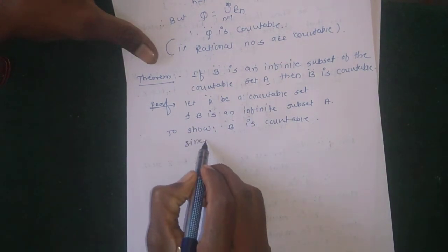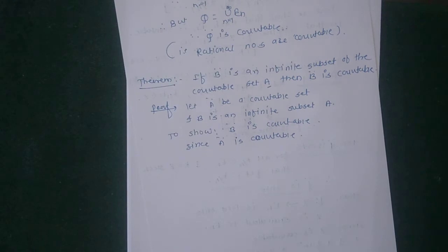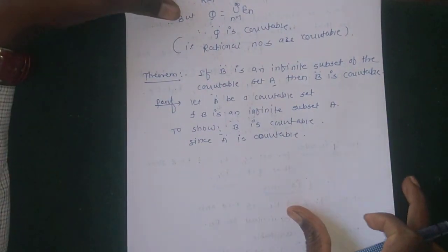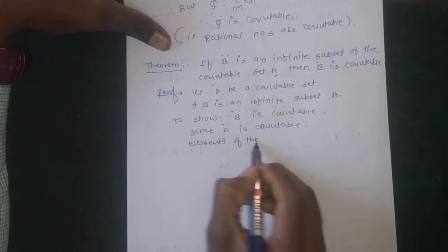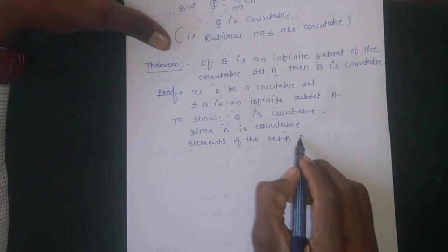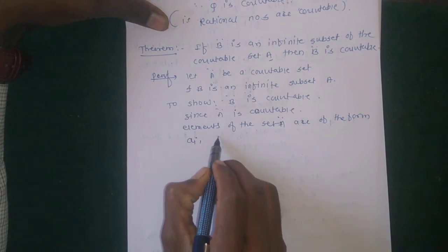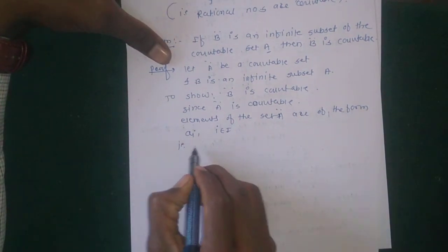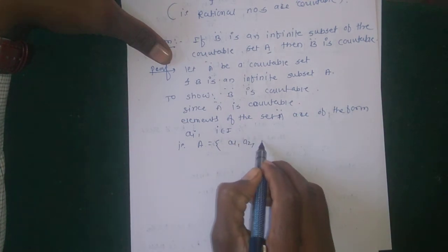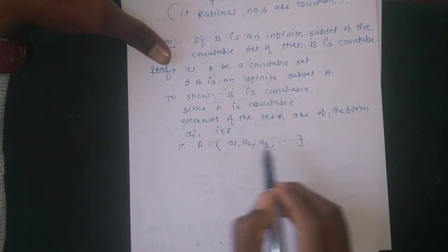Since A is countable, the elements of set A are of the form a_i, where i belongs to the set of integers. So A contains elements a1, a2, a3, and so on, and this A is countable. It contains a countable number of elements.